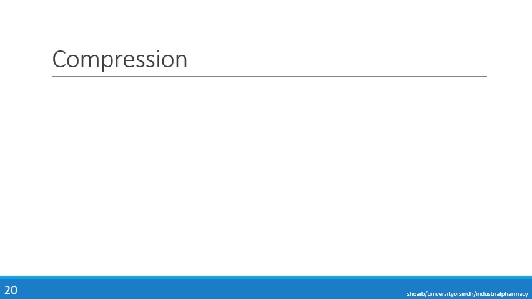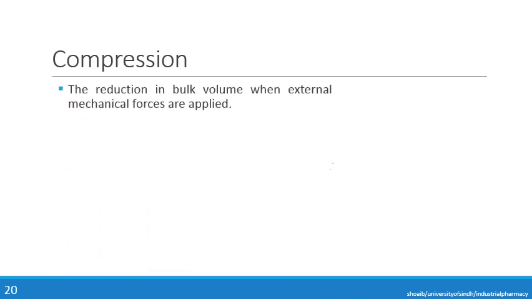Now we come to our main topic of compression. The compression is the reduction in bulk volume when external mechanical forces are applied. When we apply a force onto a material, its bulk volume will decrease. It can be the result of one or more of the following effects. It may be due to repacking, or it may be due to deformation, and then there are further types of deformation. Firstly, what is repacking?